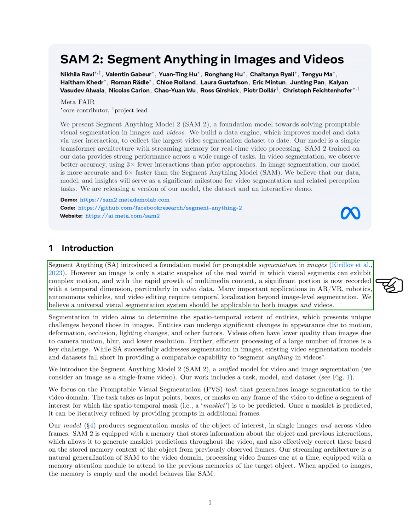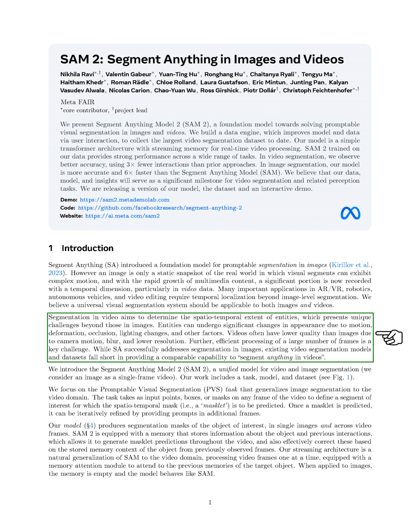With the rapid increase in multimedia content, especially video data, we see that many important applications in areas like augmented reality, virtual reality, robotics, autonomous vehicles, and video editing require us to go beyond simple image-level segmentation to include temporal localization. We believe that a universal visual segmentation system should work for both images and videos.